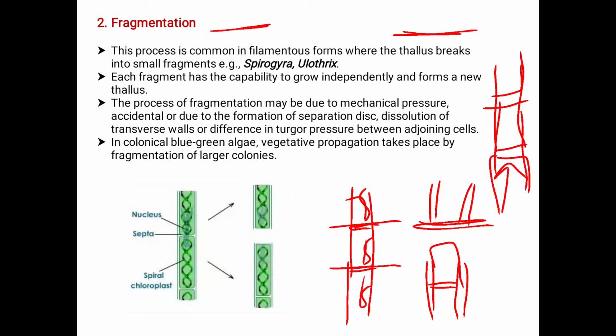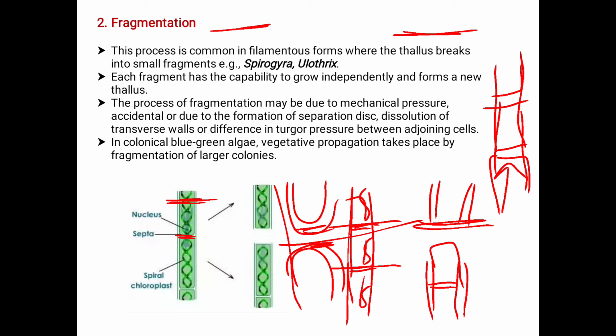Here, the process of fragmentation may be due to mechanical pressure, accidental breakage, the formation of a separation disc, dissolution of the transverse walls, or the difference in turgor pressure between the adjoining cells. It may break down accidentally or suddenly. It may be due to the formation of the disc, or the difference in turgor pressure in the adjoining cells. See, if there is any difference in the turgor pressure between adjoining cells, the cell breaks down. These are the conditions why fragmentation takes place.